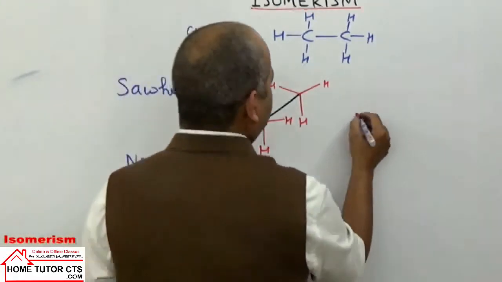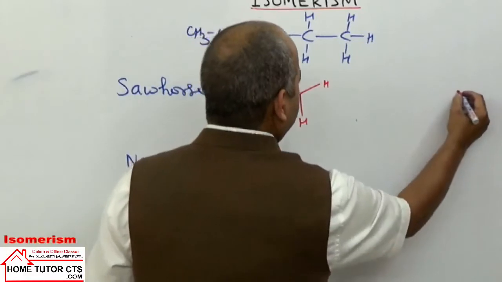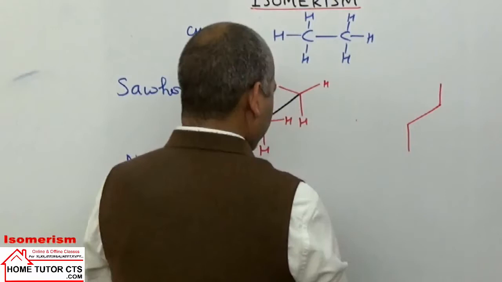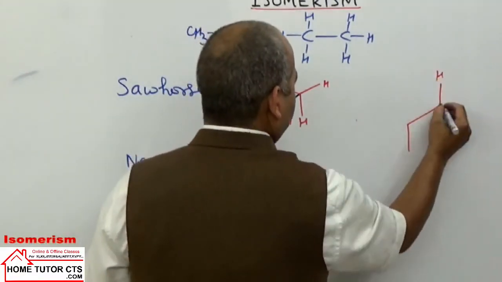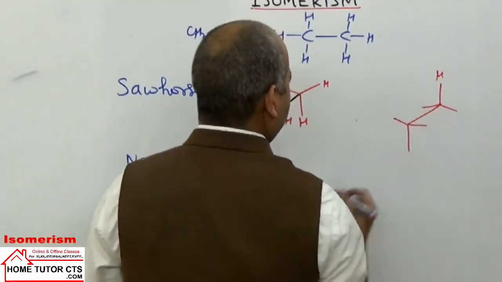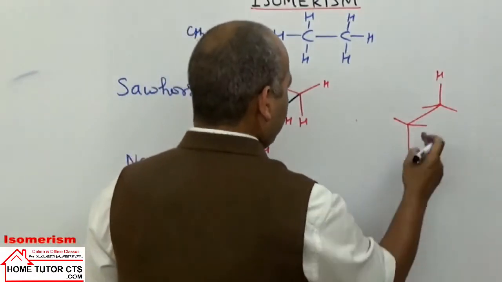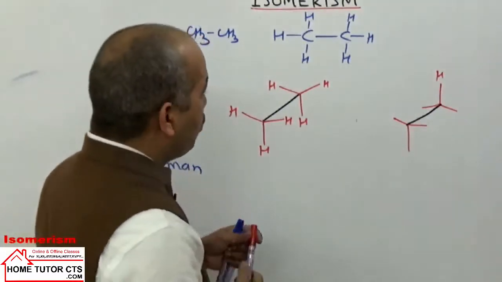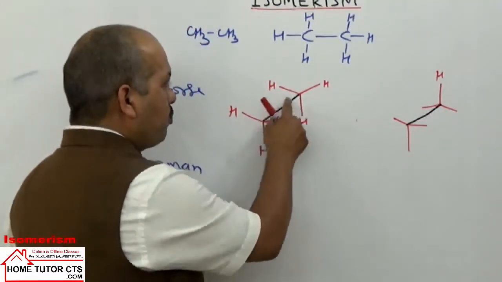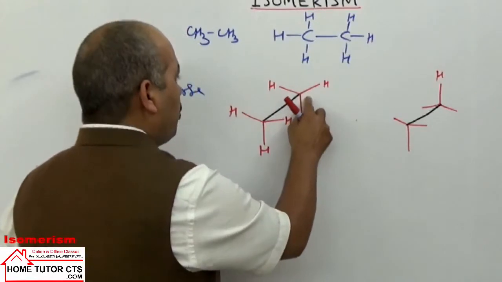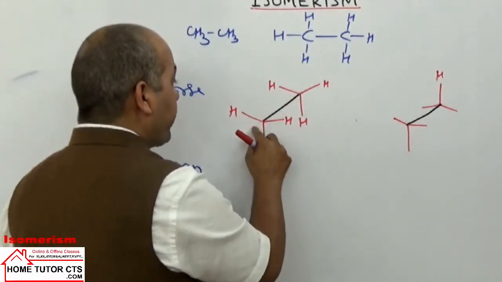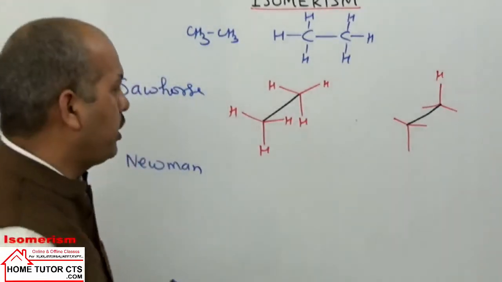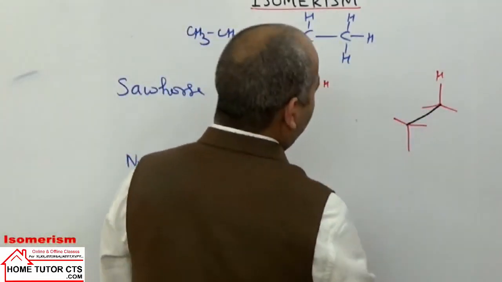It is one. Second can be taken. In drawing, first we do what here? Draw a single bond. It is one carbon, and then draw the 3 remaining bonds, nearly making an angle of 120 degrees. In this case, also we can draw similarly.